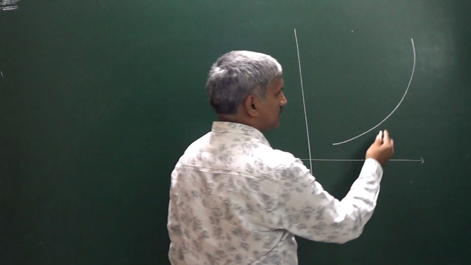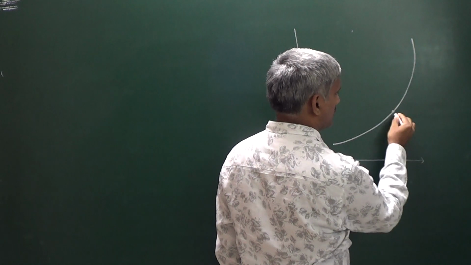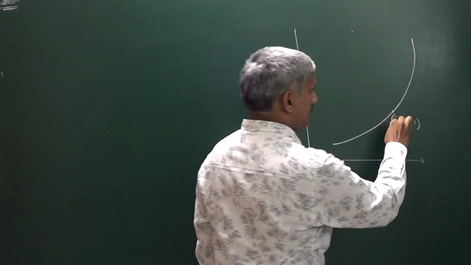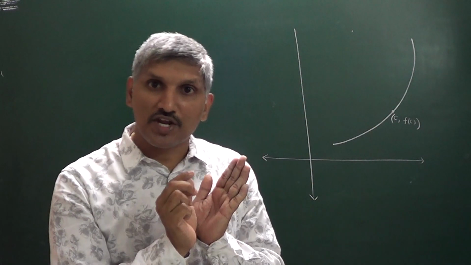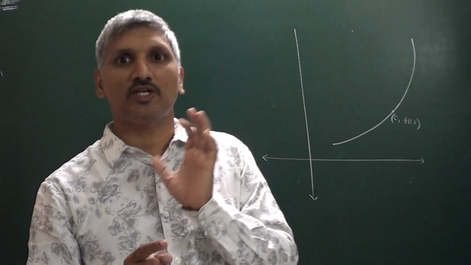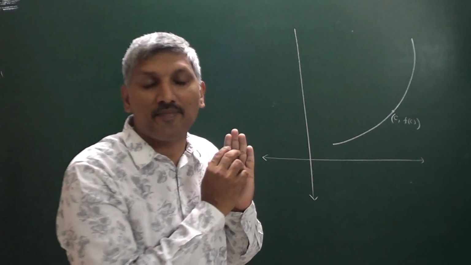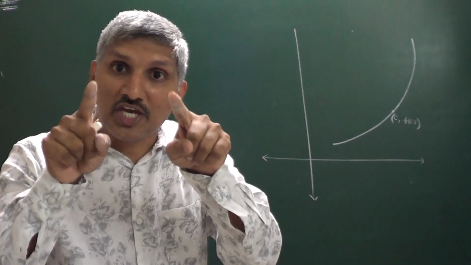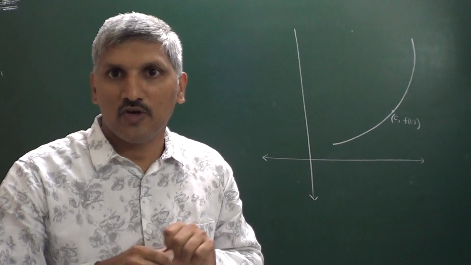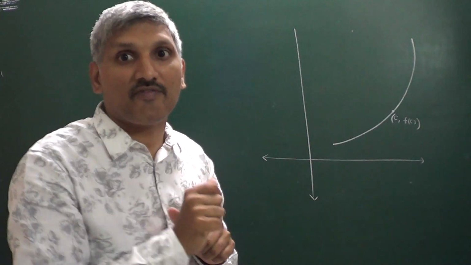Okay, so let us say this is the particular point. We can take this one as c comma f of c. In the neighborhood of c, that means very close to c to the right side, very close to c to the left side. Think, you are seeing the diagram now in magnifying way, as if in a magnifying lens.